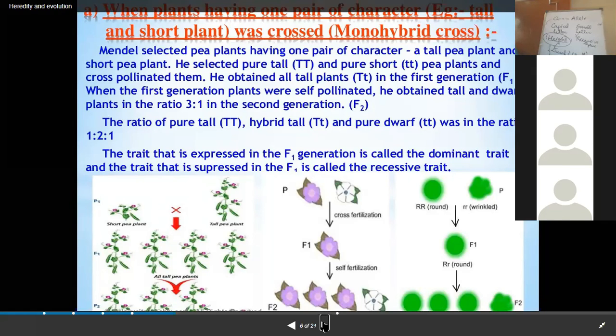Once you take the pea seeds in your hand, you will easily identify that some seeds are round and some are wrinkled.